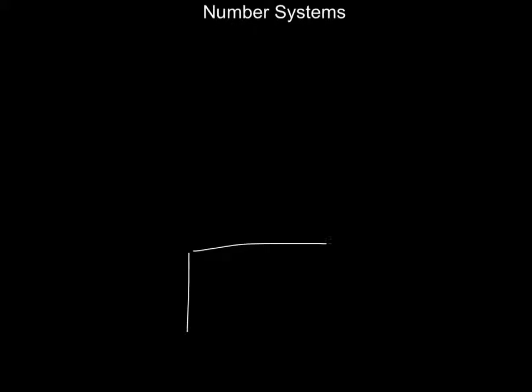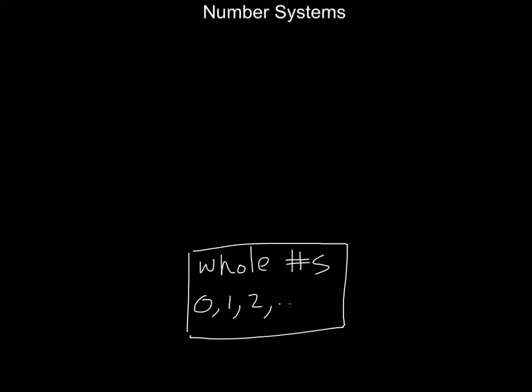And the first set of numbers we call the whole numbers. And the whole numbers are pretty much just what you would expect. They don't have a decimal point, but the key thing to remember is that they start at 0. So they go on forever to infinity, but they only include the non-negative numbers.